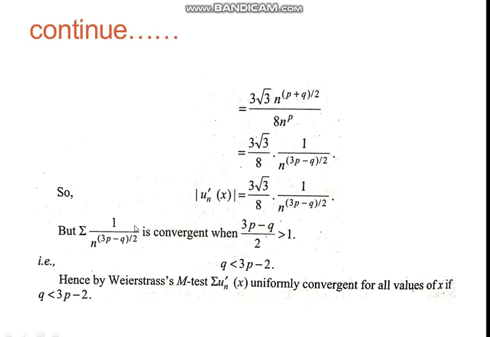But the series summation 1 upon n to the power (3p minus q) by 2 is convergent when (3p minus q) by 2 is greater than 1, and from here we get q is strictly less than 3p minus 2. Hence by Weierstrass test the summation u_n'(x) is uniformly convergent for all values of x if q is strictly less than 3p minus 2.